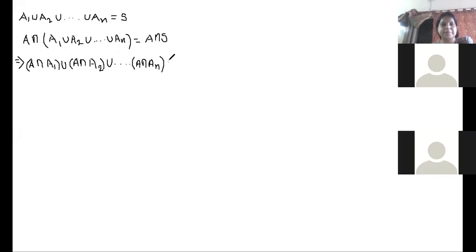A intersection S gives you what? A. Good. It is equal to A because S is our total sample space and A is the event of it, so the intersection part will come out as A. Okay, so here we are. Now, what do I need to do? I need to take probability on both sides.